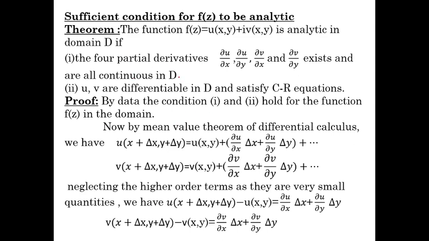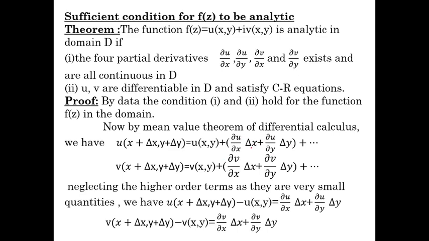in the domain D. Now, by the mean value theorem of differential calculus, assume the Taylor series theorem for two variables x and y. What is the Taylor series theorem? u(x+delta x, y+delta y) equals u(x, y) plus ∂u/∂x times delta x plus ∂u/∂y times delta y plus second order derivatives and so on.